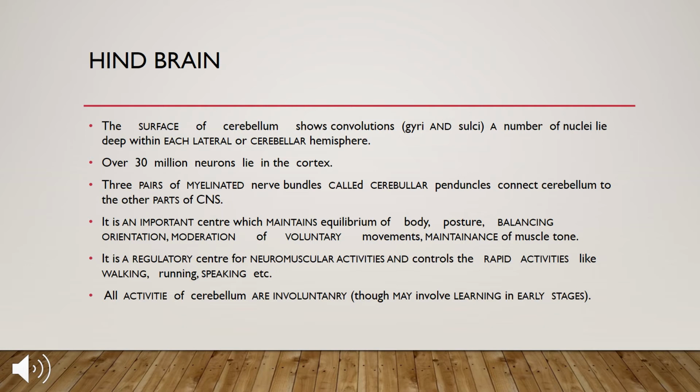Moderation of voluntary movements, maintenance of muscle tone. So all these are the functions of the cerebellum. Now it is a regulatory center for neuromuscular activities and controls rapid activities like walking, running, speaking, etc. So actually it regulates the neuromuscular activities, and it controls rapid activities like walking.